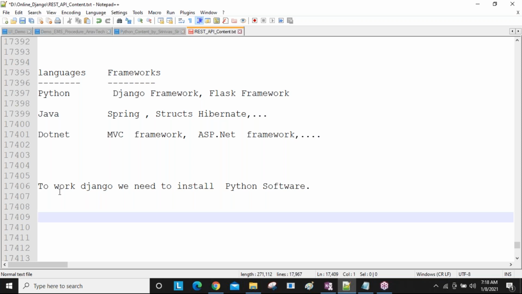And Django is an open source and portable framework. Open source means anybody can download and install it, with no need to pay money. Portable means that if you develop your application on a Windows system, it can execute on Linux, Mac OS, Android OS, like that. In any platform, those applications can execute if you develop them using Django. Cross-platform, simply. And a Django application can interact with Java, with .NET, and all other applications can communicate with our Django application.